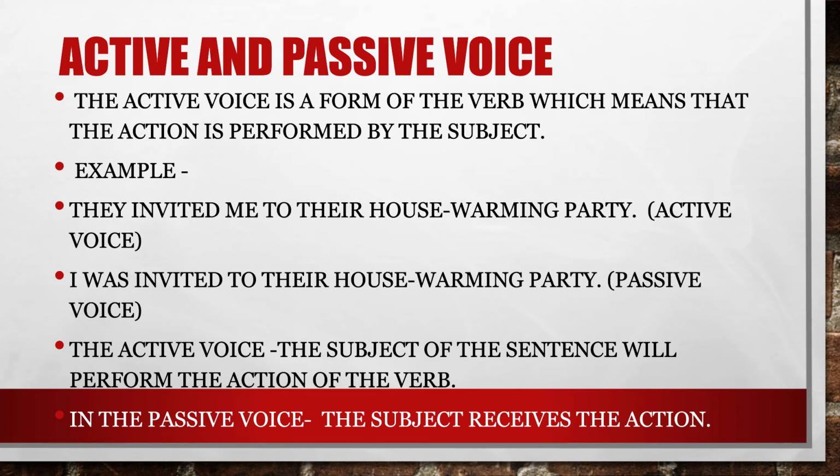The first sentence is in the active voice, as the subject acts upon the verb linked to it within the sentence. The action word or verb in this sentence is invited. Who invited? They. And they is the subject of the sentence, so it is an active voice. You might think of active voice in this way. In the active voice, the subject of the sentence will perform the action of the verb. When using the active voice, our sentence will be clear, strong, and direct. Hence, this being the preferred voice of the language.